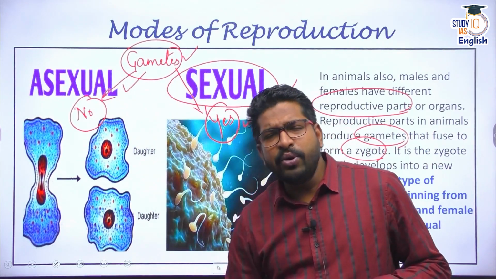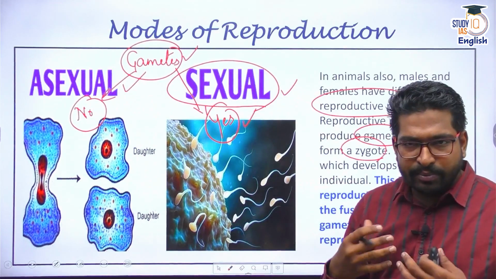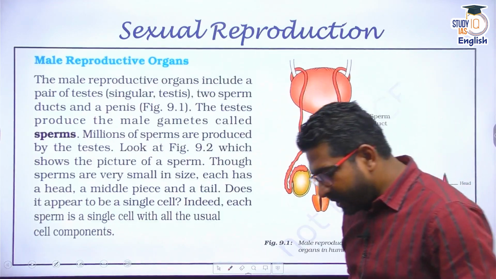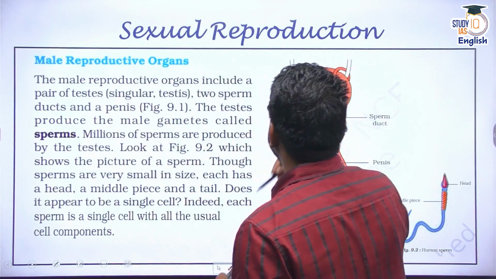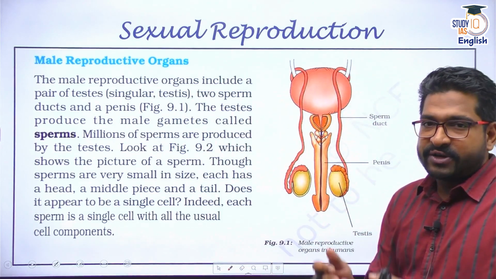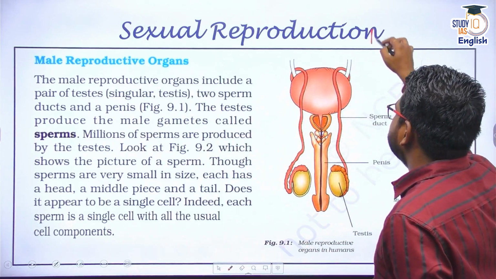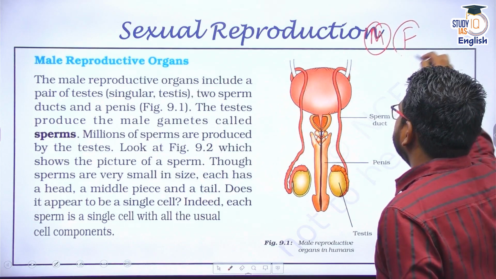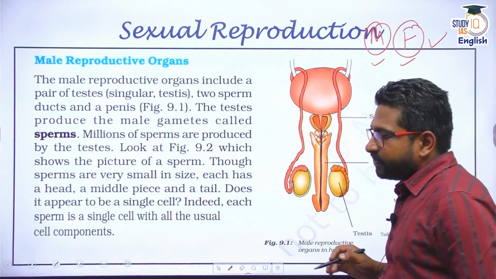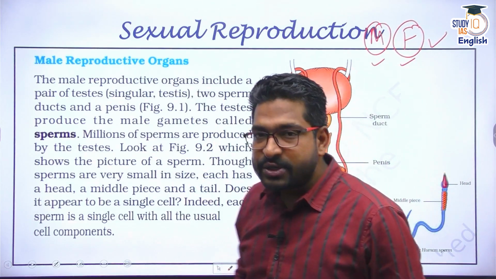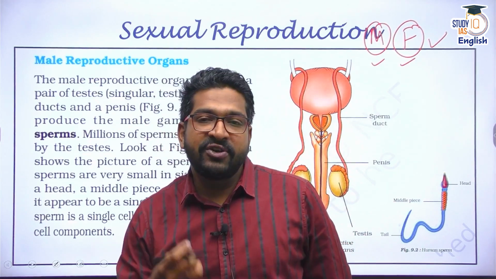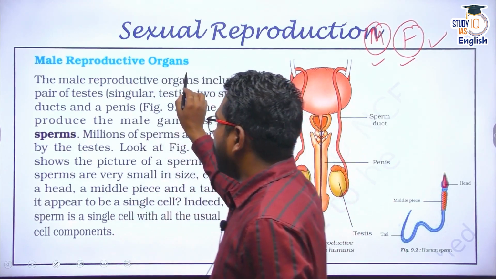So let's talk about sexual reproduction in a more detailed way. Now, for sexual reproduction, as I told you, we need two people or two sets of chromosomes. One comes from the male side, one comes from the female side. Now, in humans, the gametes are produced by male reproductive parts or male reproductive organs.